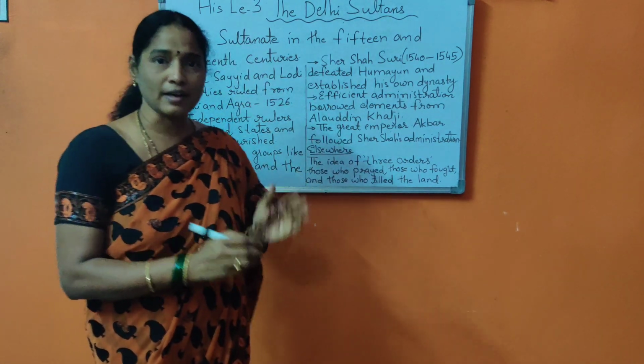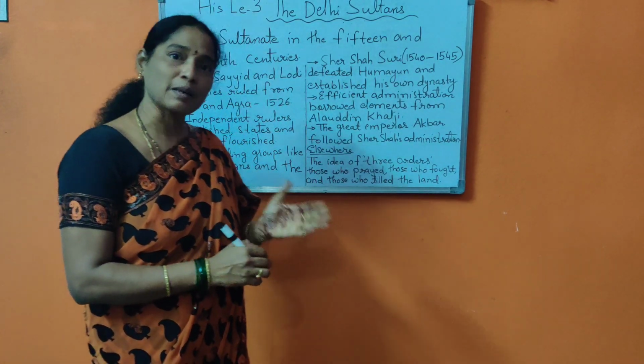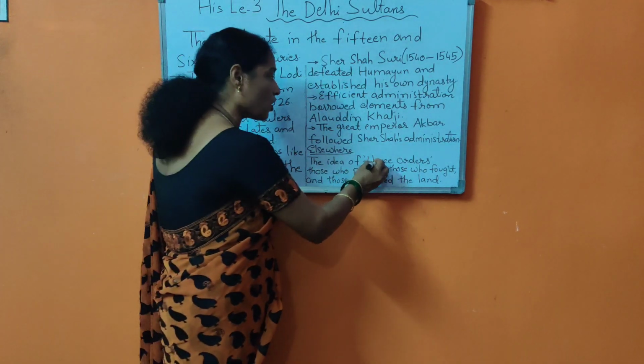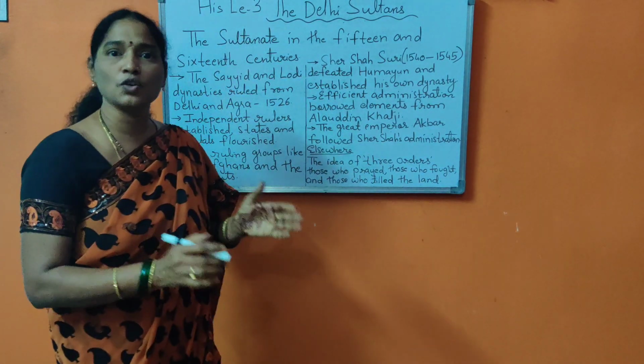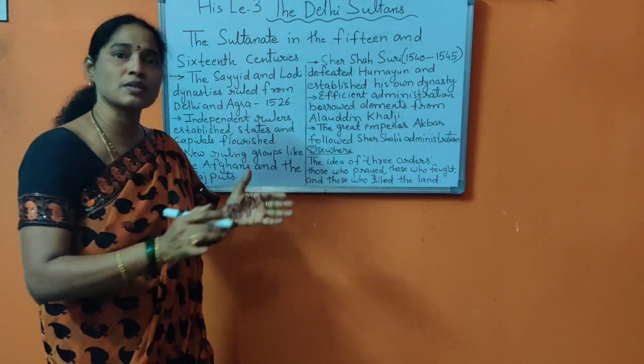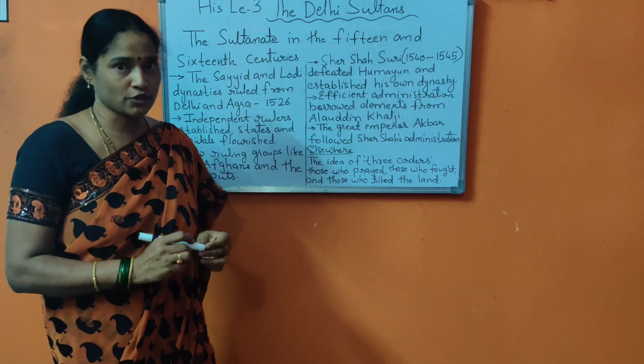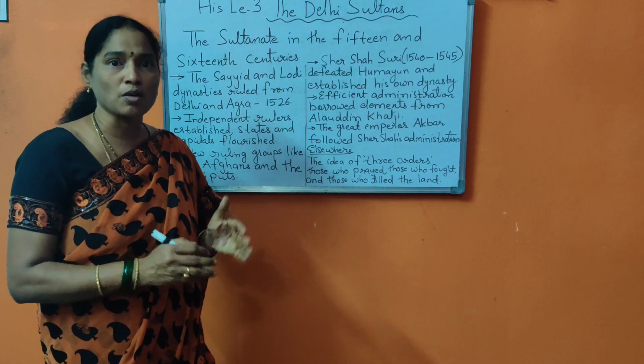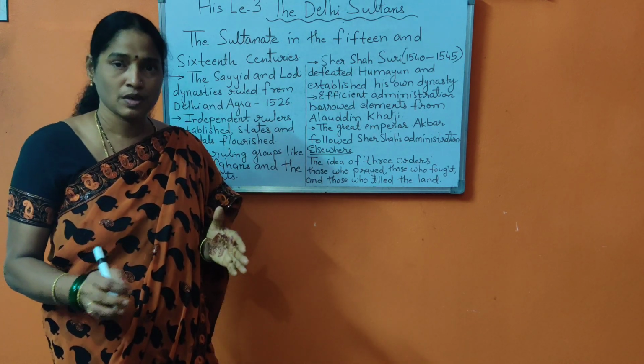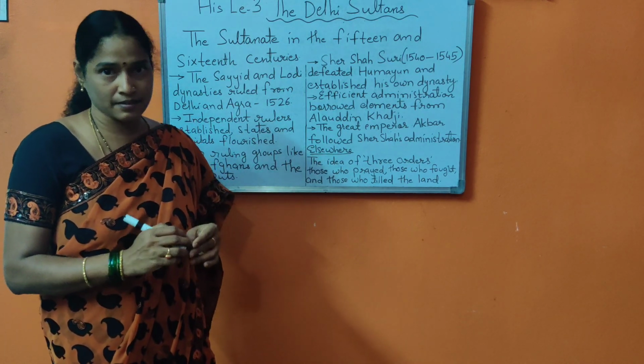This idea of the three orders, the division of class in France, was supported by the church, which led to the formation of a new warrior group known as knights.